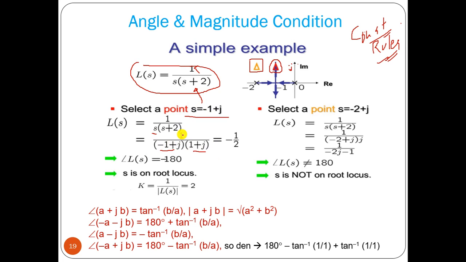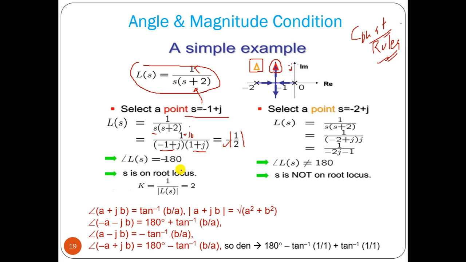Magnitude of 1 plus j0 will be root of 1 square plus 0 square, that is 1. And magnitude of this will be root of minus 1 whole square plus 1 square, so root of 2. Here also root of 2, that will be 2, so it will be half. So this magnitude should be equal to half. Now we have to find out the angle.